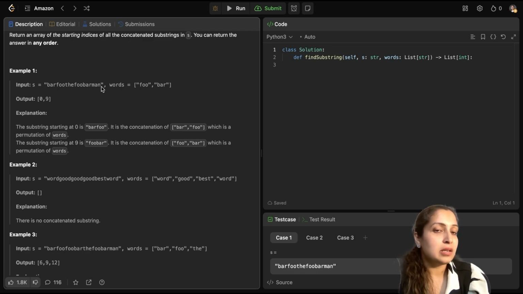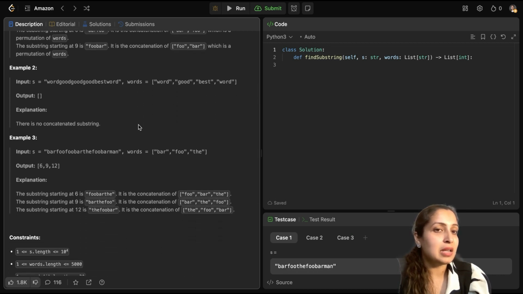This words array could be a composition of several subwords which are of the same length, and all of their permutations need to be found, and then if any of those occurs in S, it counts for 1 and you have to return its starting index. Let's look at another example.